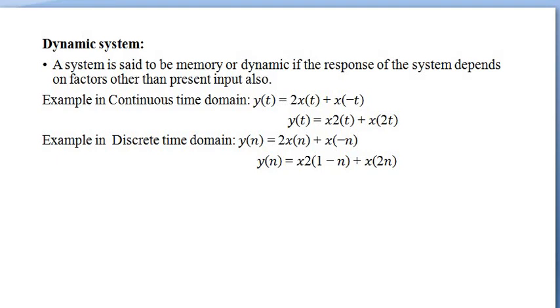Dynamic system. A system is said to be memory or dynamic if the response of the system depends on factors other than the present input also. In continuous time domain, y of t equal to 2x of t plus x of minus t, or y of t equal to x squared of t plus x of 2t. In discrete time domain, y of n equal to 2x of n plus x of minus n, or y of n equal to x squared of 1 minus n plus x of 2n.